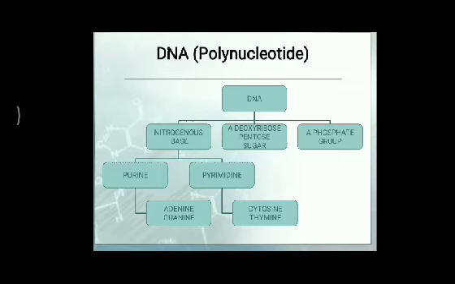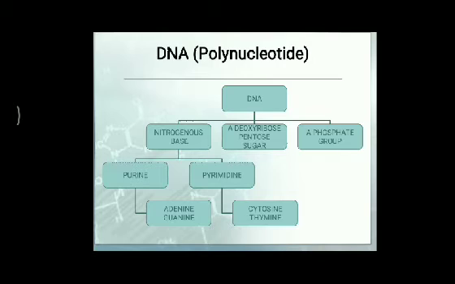Then about the nitrogenous bases: they are heterocyclic compounds, and there are many types, but any one of them is present in one nucleotide. Broadly, there are two types of nitrogenous bases, purines and pyrimidines. In the purines we have adenine and guanine.